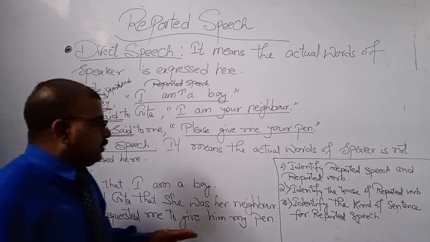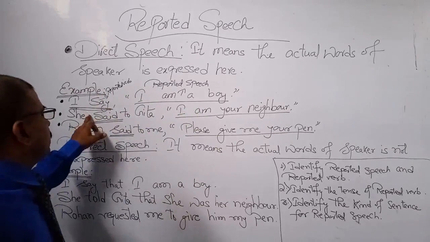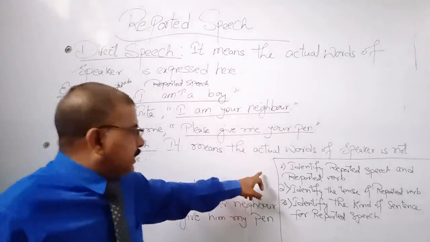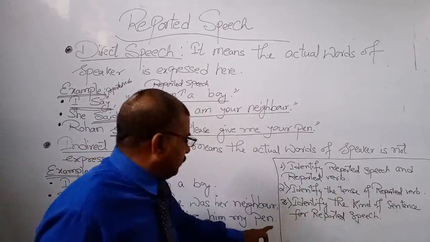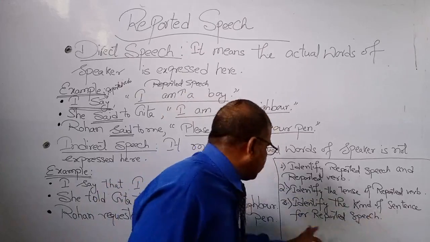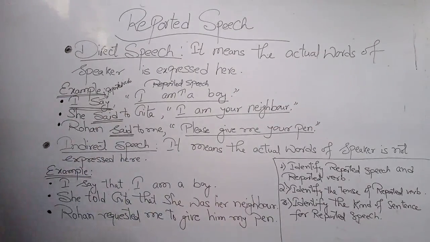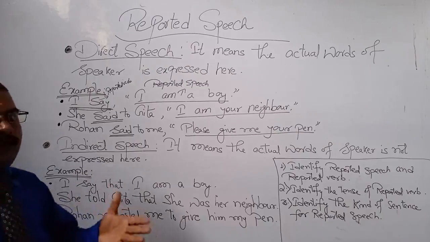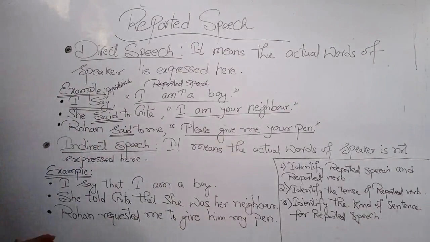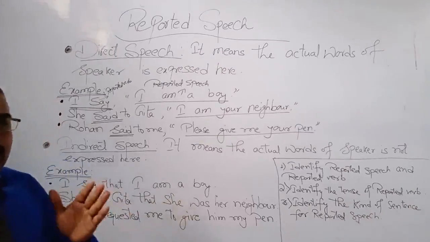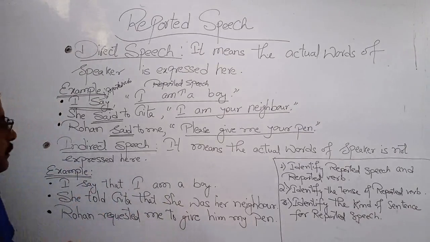So what I have told you is that first you have to identify the reported speech and reported verb, then identify the tense of the reported verb, and next identify the kind of sentence for the reported speech. After this, we have to follow some rules for converting direct speech to indirect speech. Those rules will help us solve our exercises correctly.